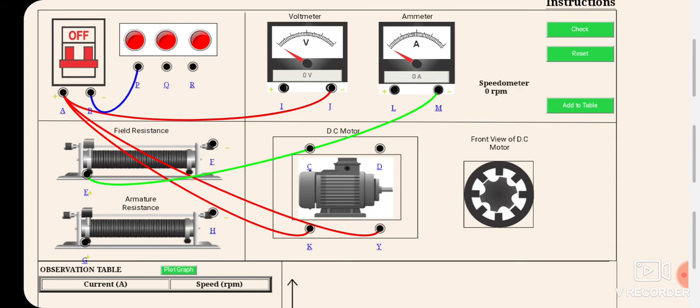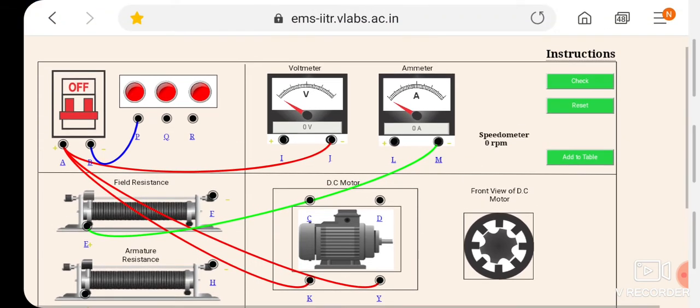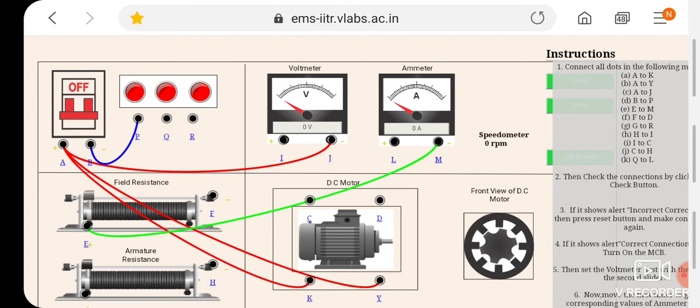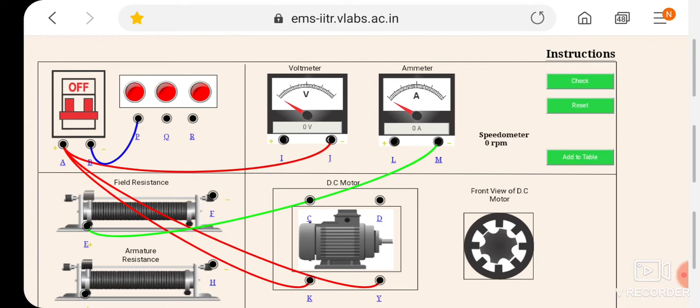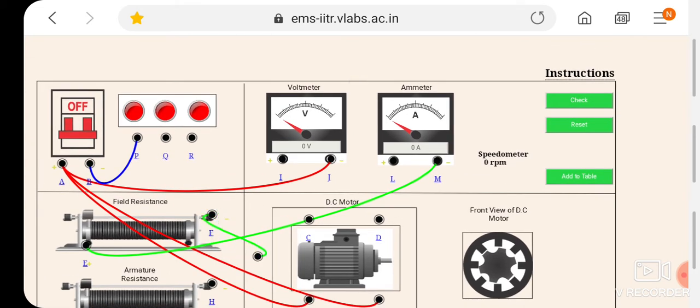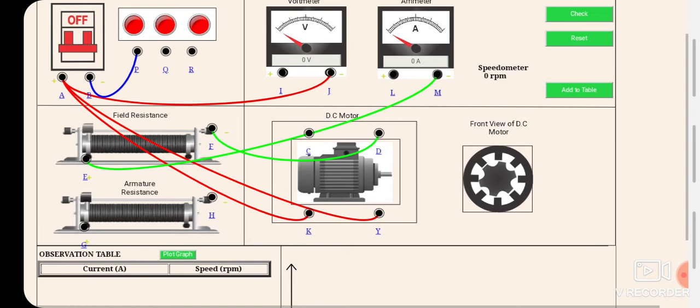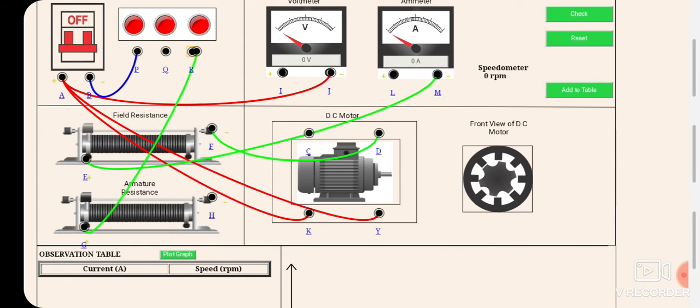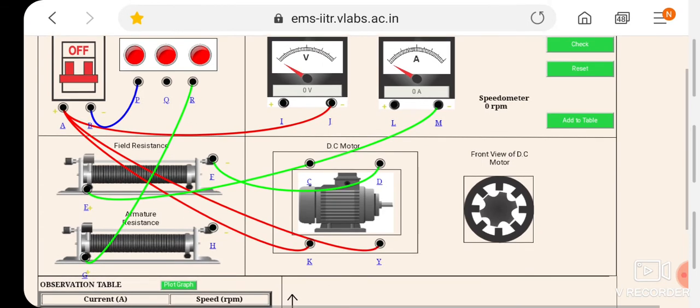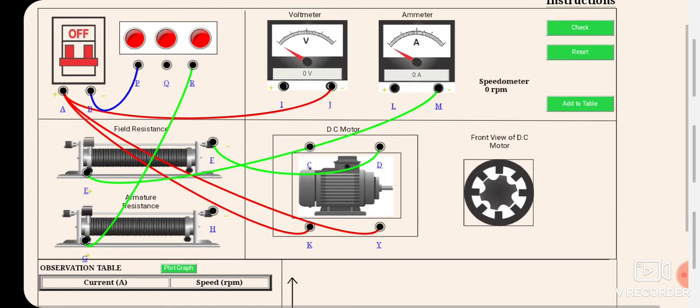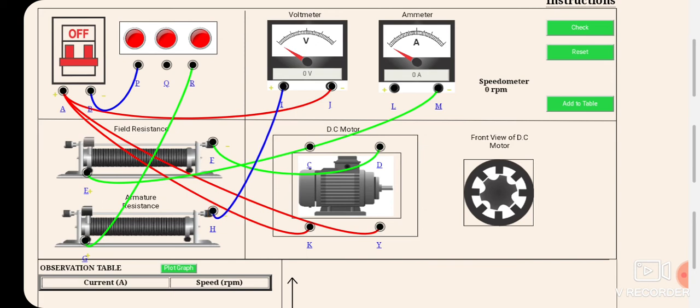now F to D, you can see here, after E to M it is F to D. It is done. Then G to R. Okay, then H to I, then I to C,